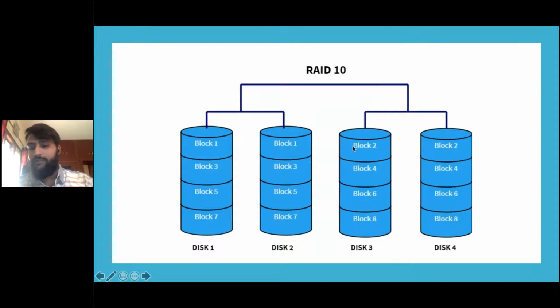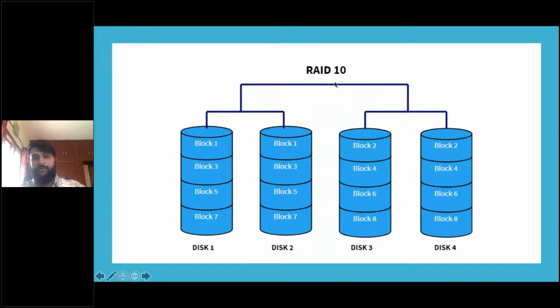So what was RAID 1? RAID 0 is striping. That is correct. What was RAID 1? There is only one more option left. Duplication of data, mirroring, basically. Yeah. So if you look at RAID 10, it is a combination of both striping and mirroring.